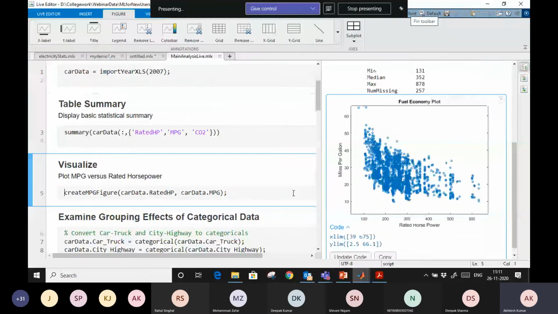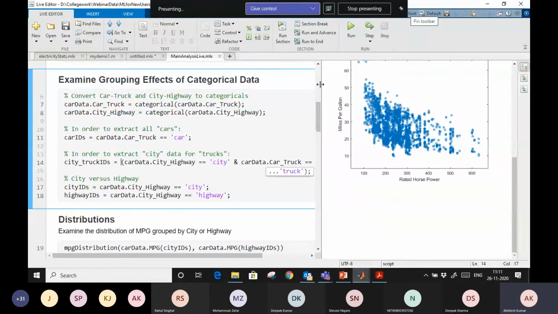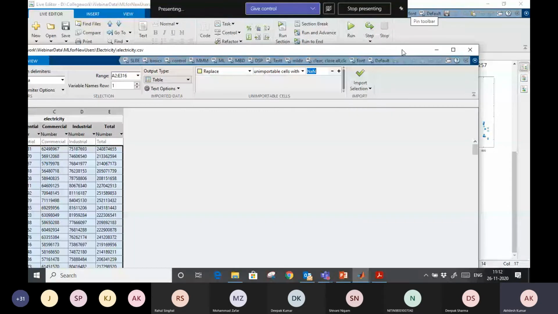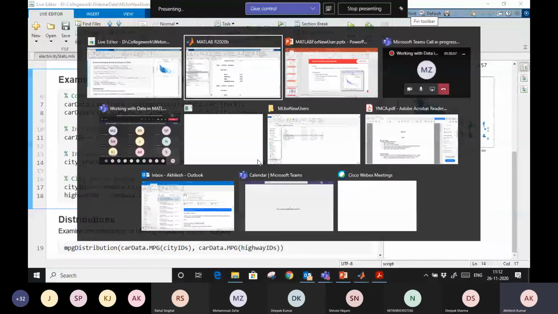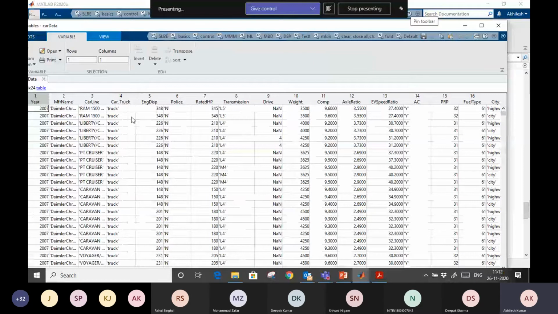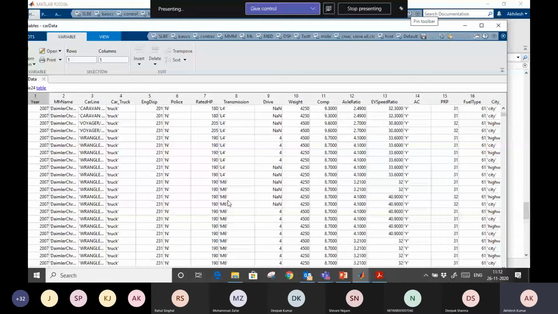Okay, so here let's see some rational operators and logical operators, how to apply them. First of all, in this Excel file, let me close one first of all from here, and I'm switching here in MATLAB. Let me open this table here. You see that we have some characters as well, like truck and car, right? Like transmission kind of. We are going to apply operators on that. We have to convert as a category. For example,